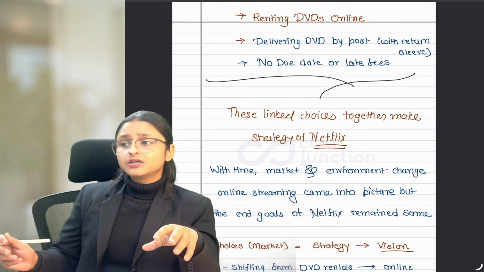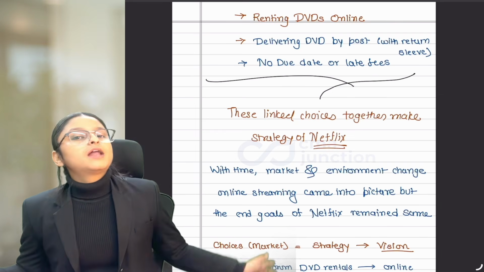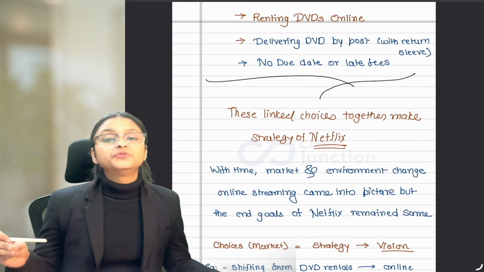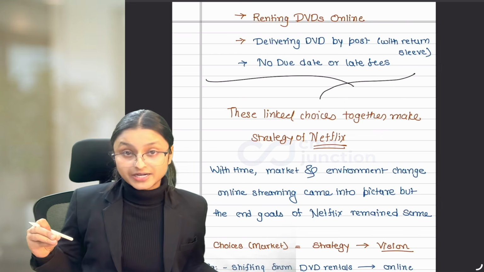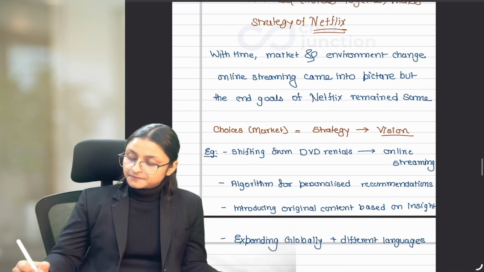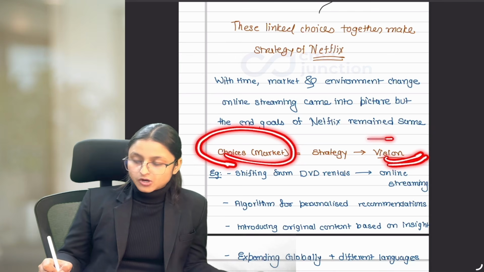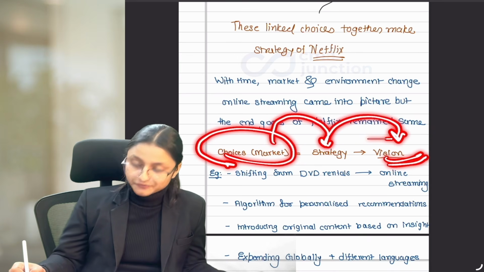The answer is no, because when online streaming came, customers themselves did not rely on the DVD. They themselves wanted to watch movies online. We don't want to wait for the DVDs to come by post, right? And Netflix, though its vision was the same, changed its choices according to the market, and these choices made the strategy which helped to achieve our vision.